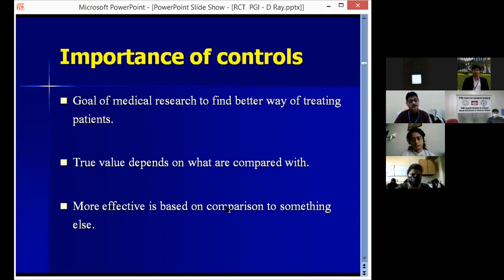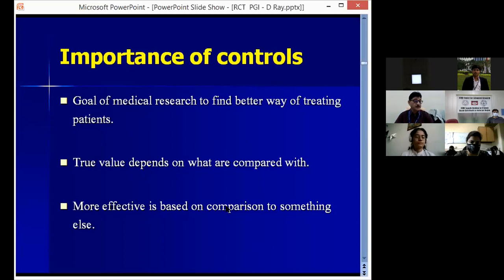Now we want the better way. To say something is better, it needs to be compared with something else. So that's why controls are required. More effective is based on the comparison to something else.